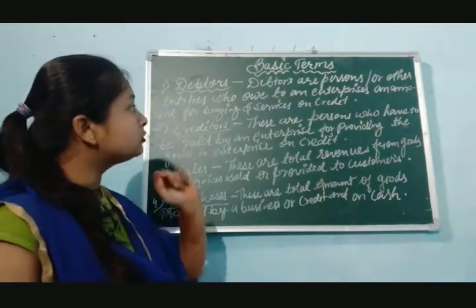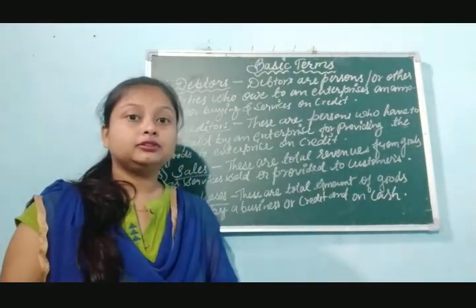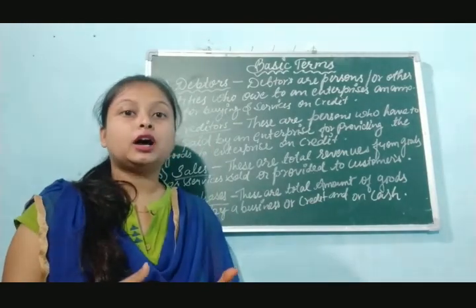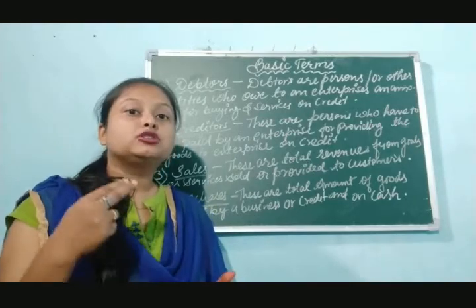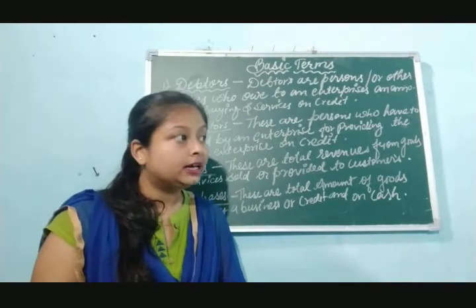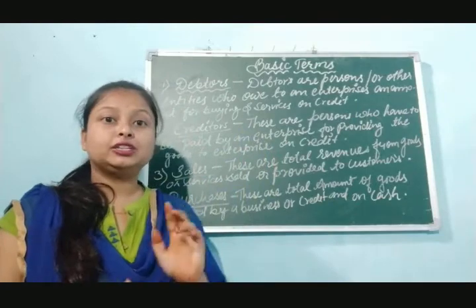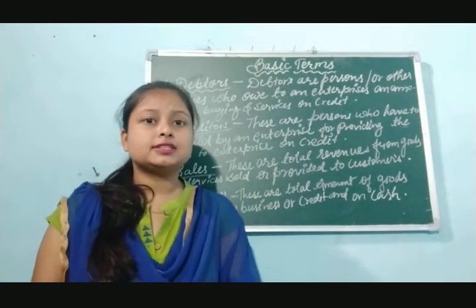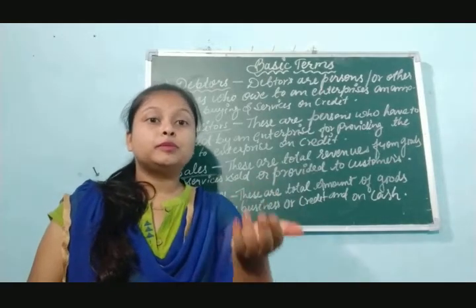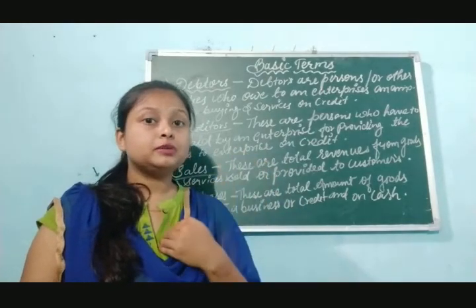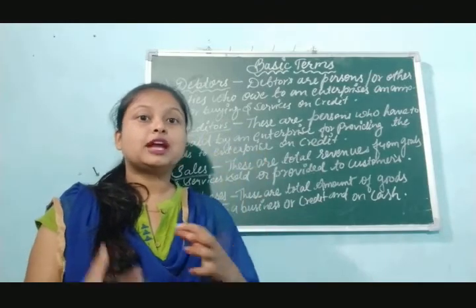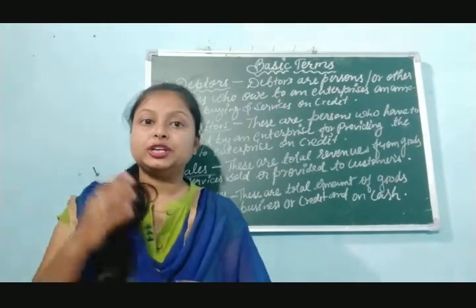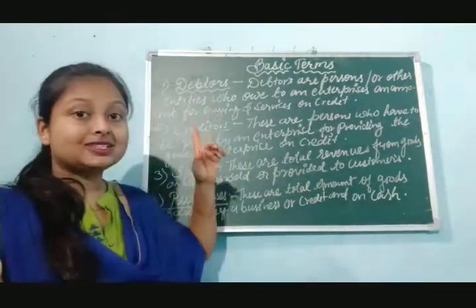And where are we going to write down this debtor? We write down the debtor if, till the end of the year, the amount has not yet been received by us from the other firm. That debtor we write down in the balance sheet, on the asset side. Now why do we write debtors on the asset side? Because in future the amount is going to be received by us from the other firm. So that's why it is an asset for a firm, and we write it in the balance sheet on the asset side. So I think debtor is clear to everyone.